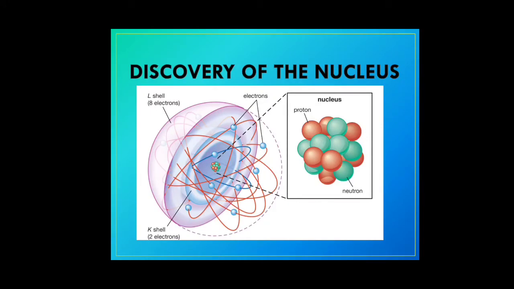Discovery of the nucleus. Once all the particles, protons, electrons and neutrons, were discovered, then it was discovered that there is some kind of spacing. It's not a spherical ball with something embedded, because many different scientists gave different theories. Thomson had given the plum pudding model. He said that all the positive charge and negative charge may be present inside a positively charged atom. But that was found not to be true.